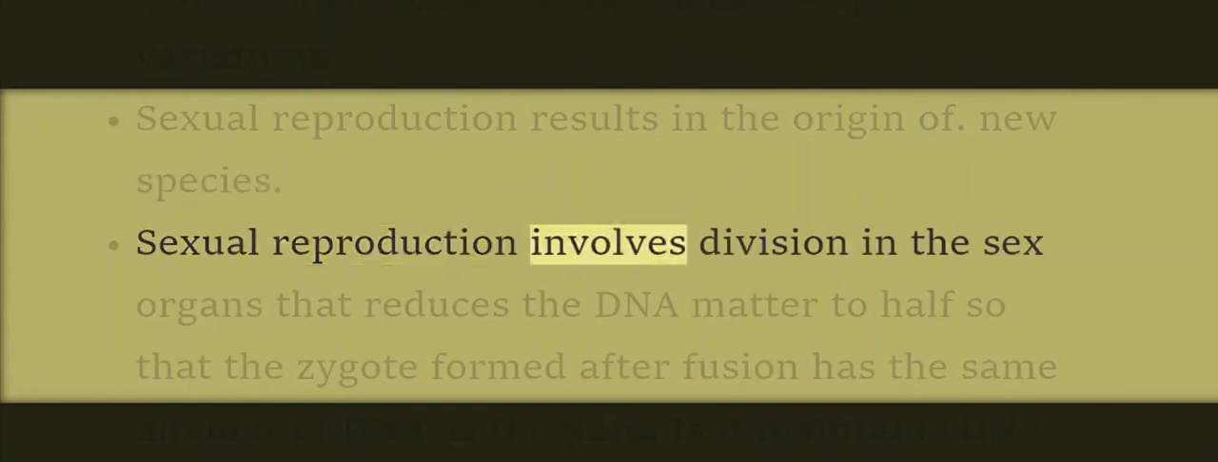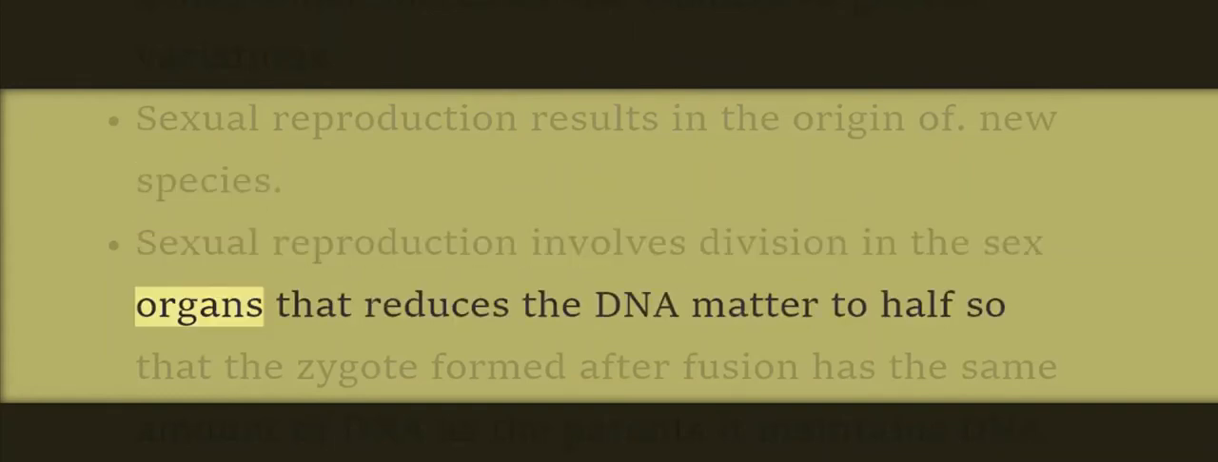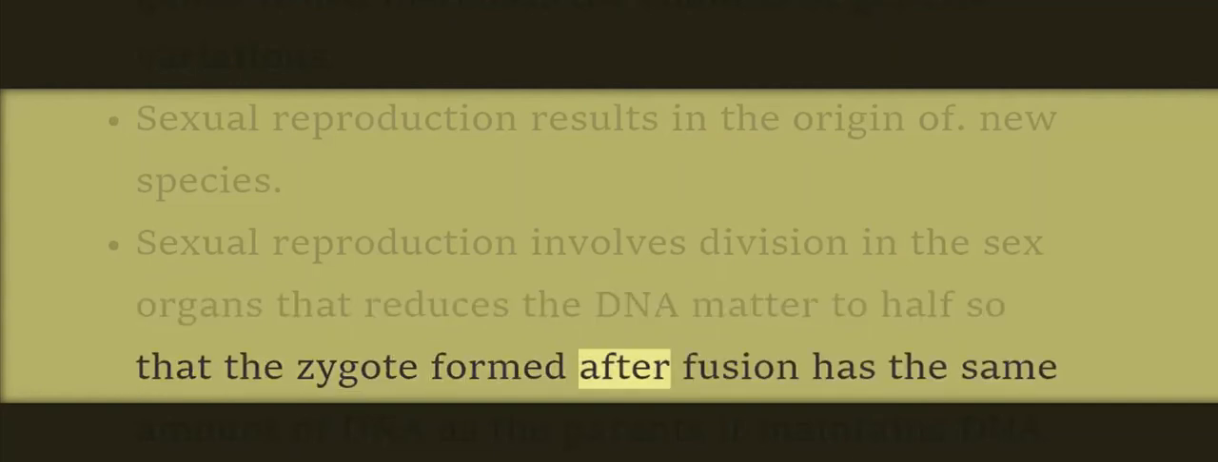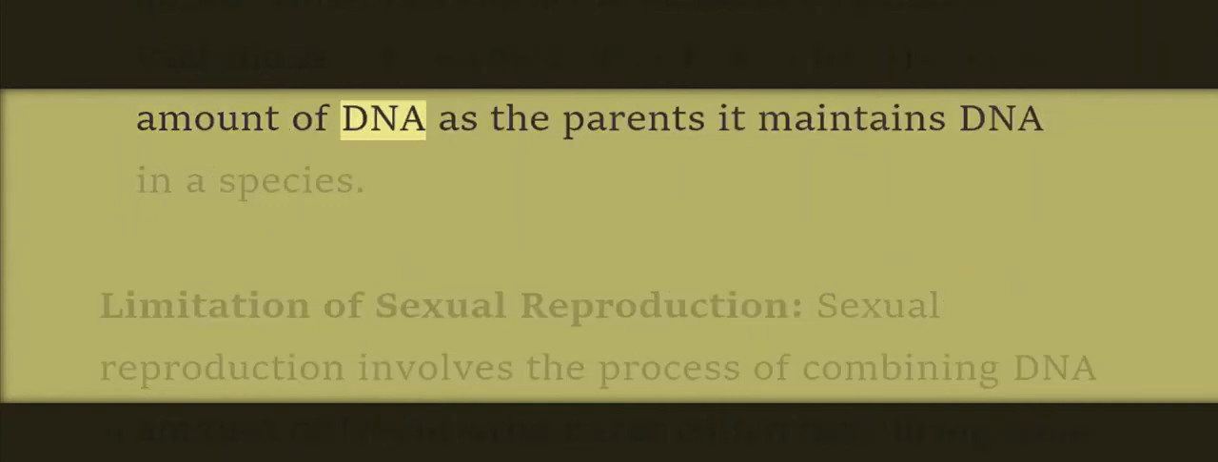Sexual reproduction involves division in the sex organs that reduces the DNA matter to half, so that the zygote formed after fusion has the same amount of DNA as the parents. It maintains DNA in a species.